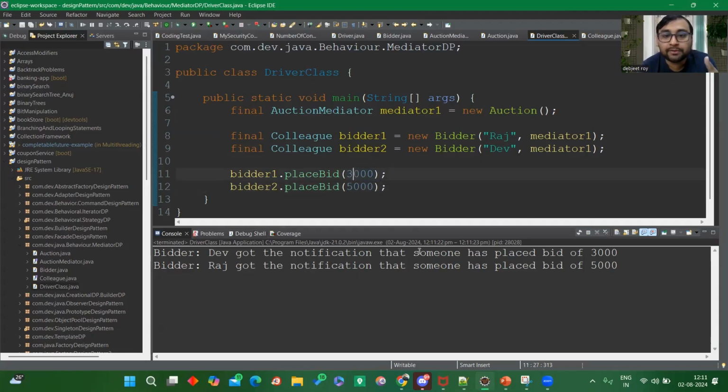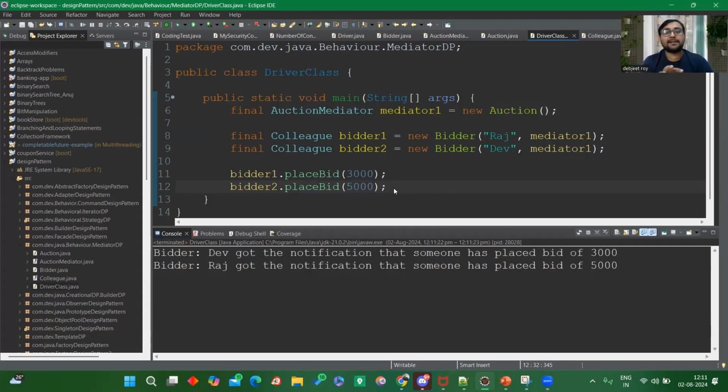Raj didn't get the notification, Dev got the notification. And when Dev is bidding for 5,000 rupees, then Raj is getting a notification that someone has placed a bid of 5,000 rupees. Now Raj will place a bid which is higher than 5,000 rupees. So like this, the bid will keep on going.